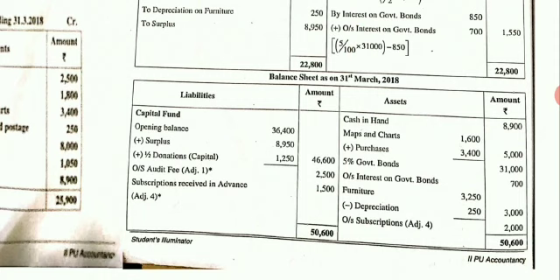Now leave one line on both sides and close it. Total the liabilities side, 50,600. Total the asset side, 50,600. And now your balance sheet tallies, or it agrees. Then it means the problem we have done is correct.